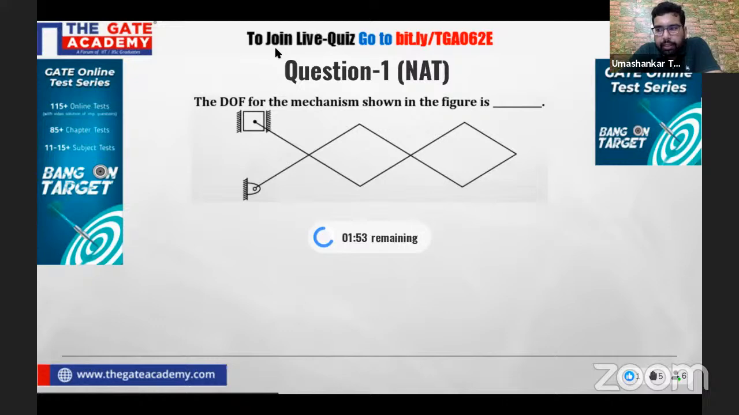Very nice. Okay, please solve for the degree of freedom. In this, we have to find the degree of freedom, the mobility, what we call. You have to count the links, the number of links, number of binary joints, number of higher pairs, and then you can find the degree of freedom.